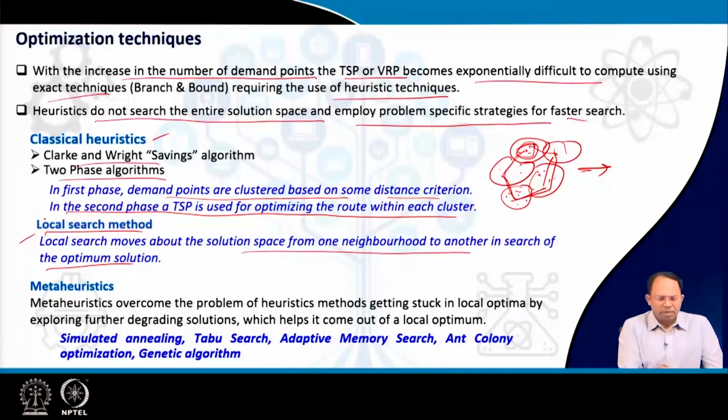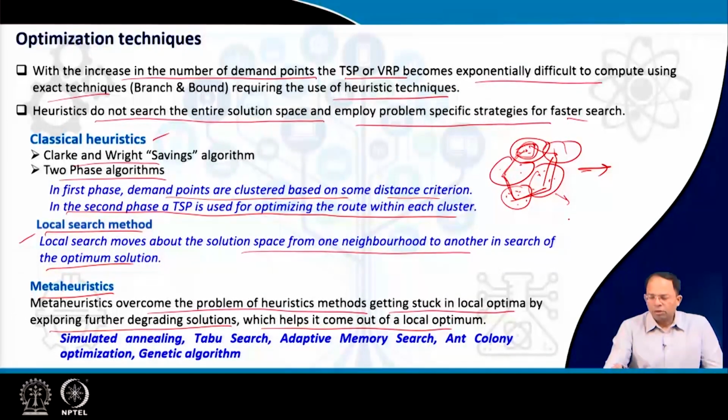So anyway, these are certain methods. But as I said, the problem with local search is that it brings you to some area where you find the highest value, but you are not exploring other areas where there may be a hidden higher value or a lower value, whichever you are searching for. So we can get stuck in some zones of the solution. To overcome that, metaheuristics have been proposed. They overcome the problem of heuristic methods getting stuck in local optima by exploring further degrading solutions, which helps them come out of the local optimum.